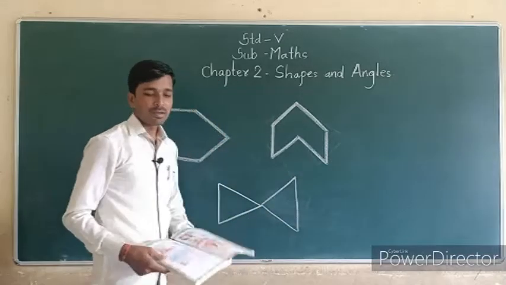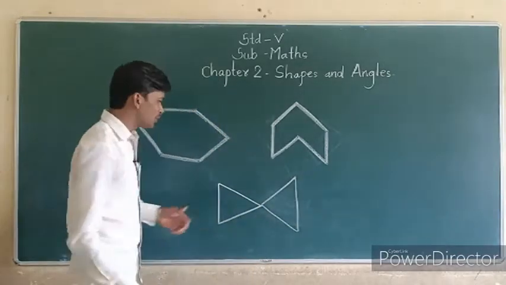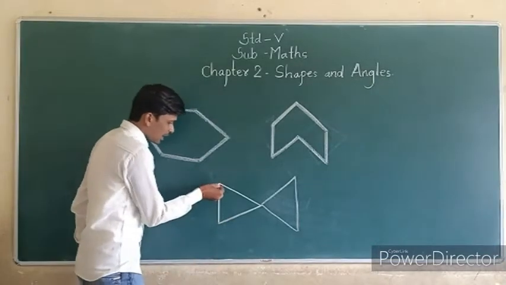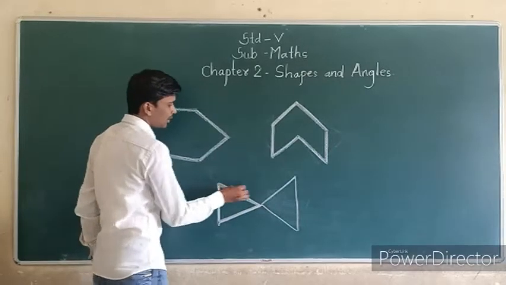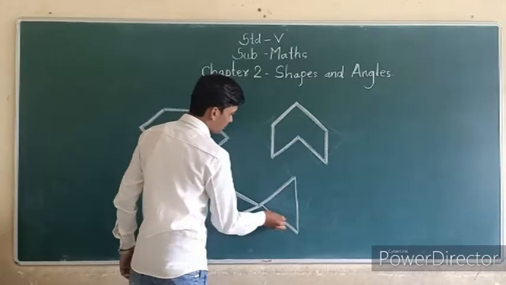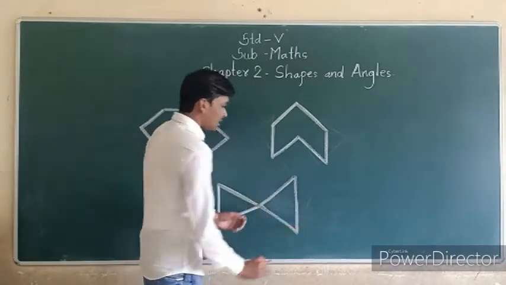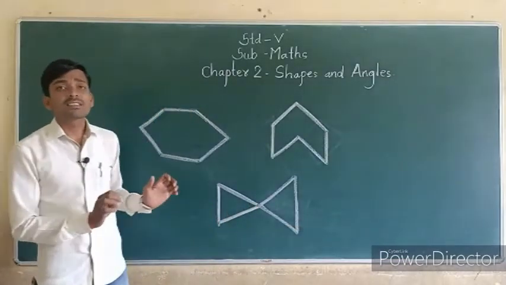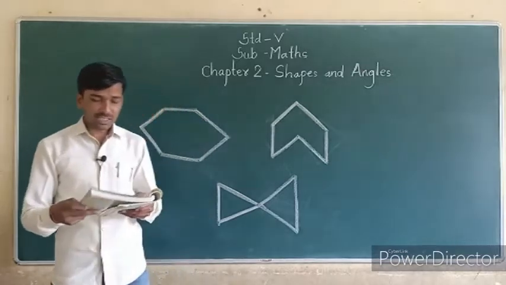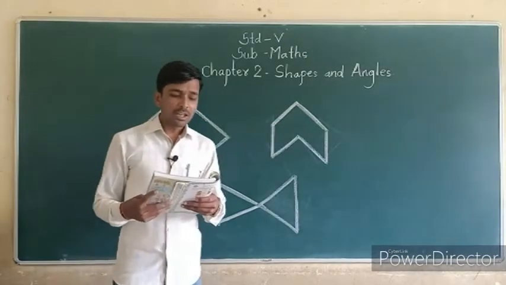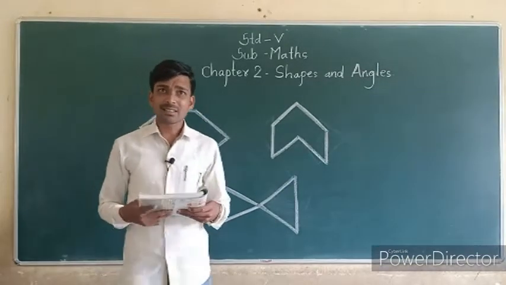See this shape. Okay, how many sides are there for this shape? I can mark that. 1, 2, 3, 4, 5 and 6. This shape also has 6 sides. Okay. So on the next page, page number 17, it is a closed shape with 6 sides.